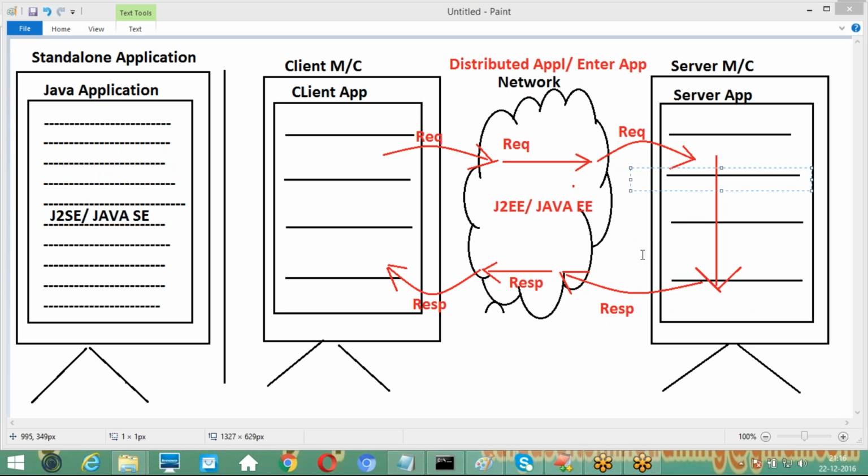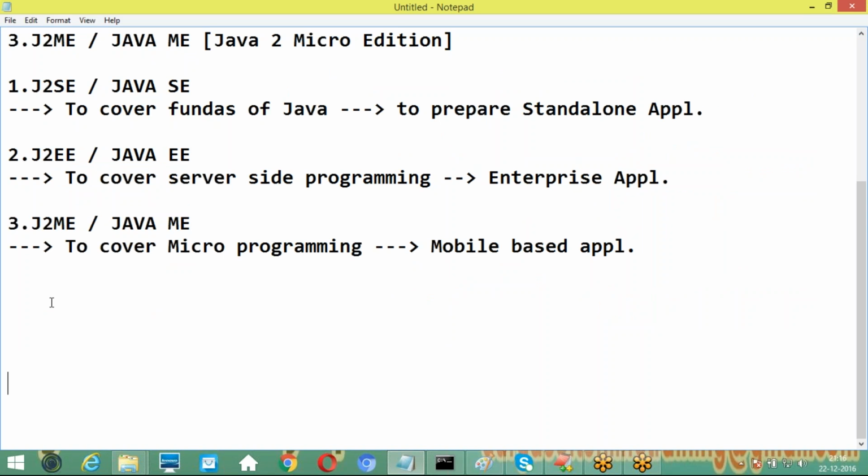Automatically, the DurgaSoft home page will come to your system, where two hyperlinks are available. One hyperlink is inquiry for courses, and the second hyperlink is register for courses. Do you understand? All of you, do you understand my point here?